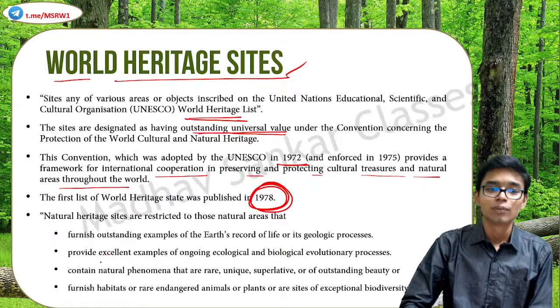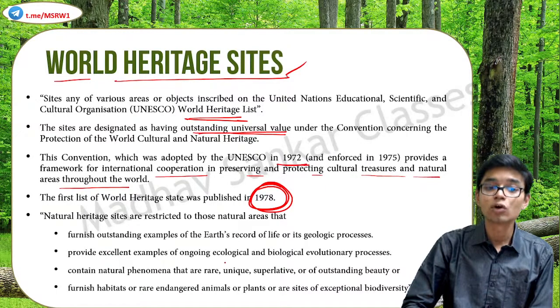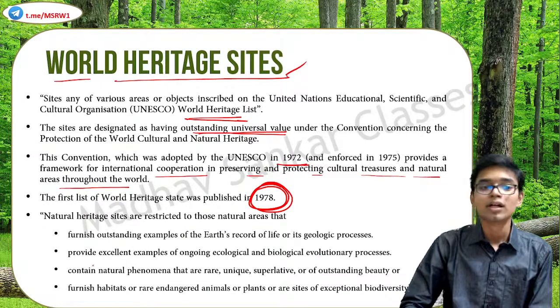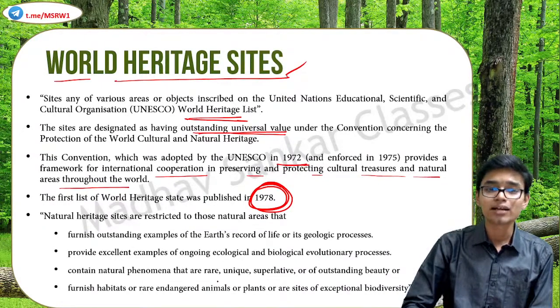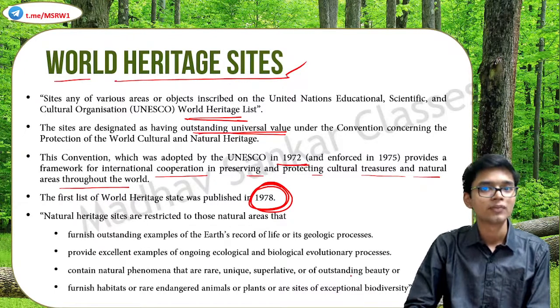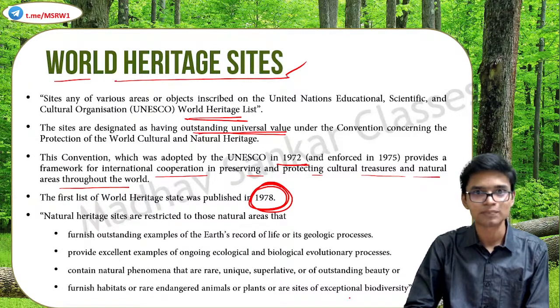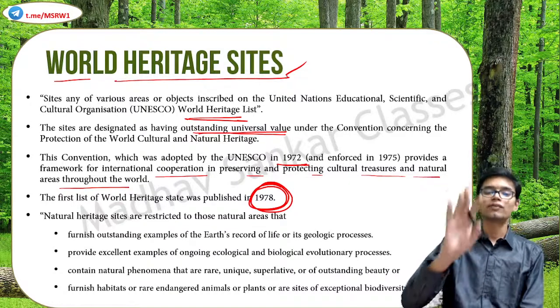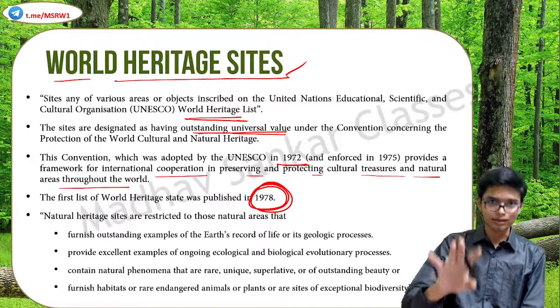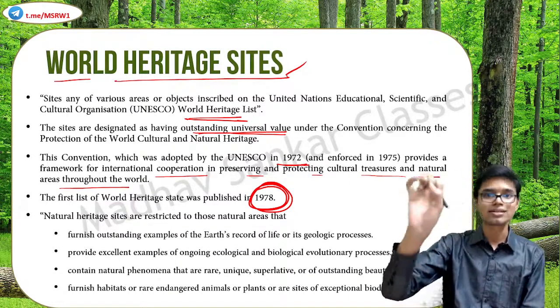Provide excellent examples of ongoing ecological or biological evolutionary process. Contain natural phenomena that are rare, unique, superlative, or of outstanding beauty. Or furnish habitats of rare endangered animals or plants or are sites of exceptional biodiversity. If it fits into any of these 4 categories, then that is a natural heritage site.